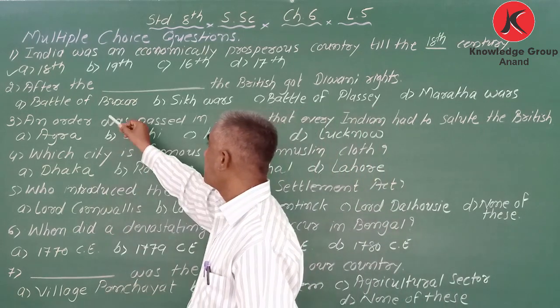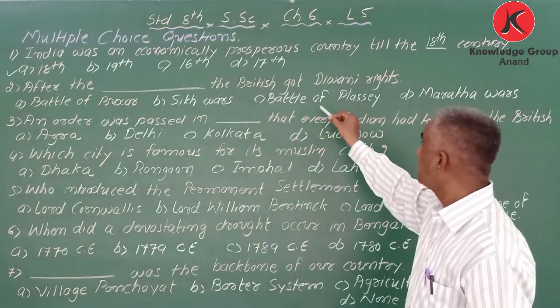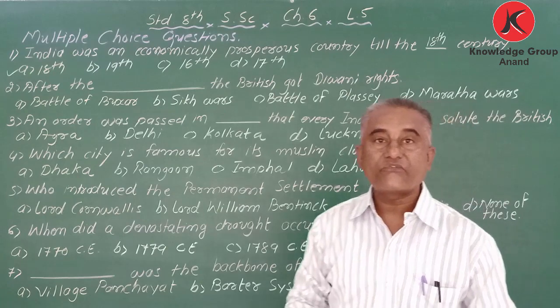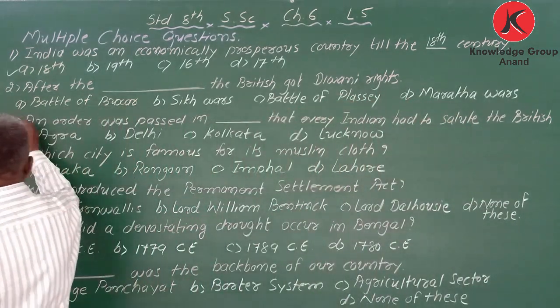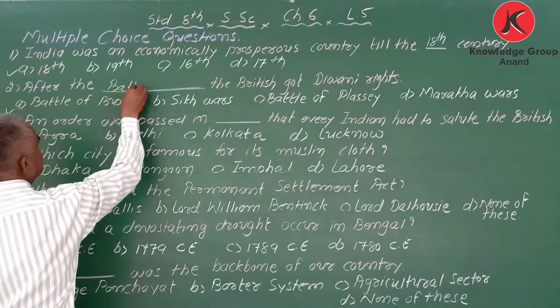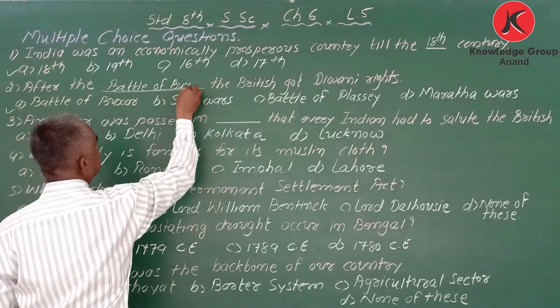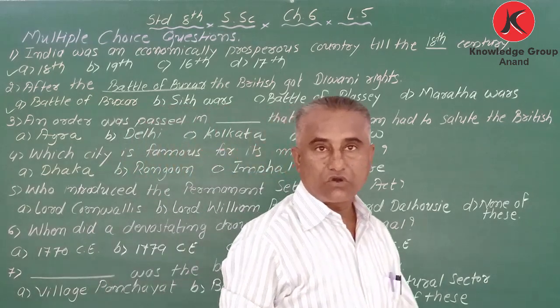Options are here: Battle of Buxar, Sikh Wars, Battle of Plassey, and last one is Maratha Wars. Which is the correct answer? Yeah, correct. Battle of Buxar. Got it?